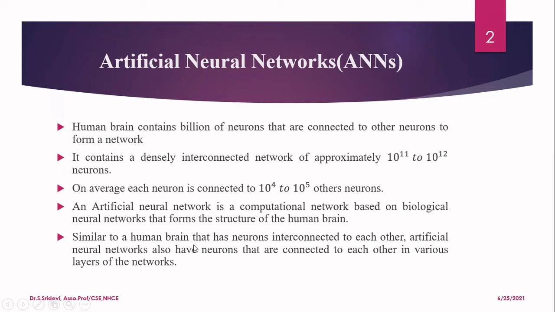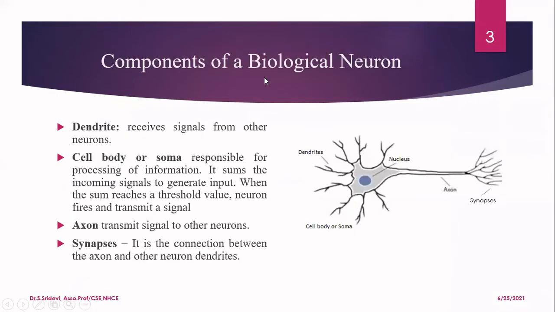And similar to the human brain, which has neurons interconnected to each other, the artificial neural network also has neurons that are connected to each other. We will first understand what are the components of our biological neuron, then we will see how it is connected to ANN. If you consider the biological neuron, I have listed only the important things. We have the dendrite. Dendrite is nothing but this part. This is going to receive signals from other neurons. We have so many neurons in our network. So here, dendrites are going to receive signals from other neurons.